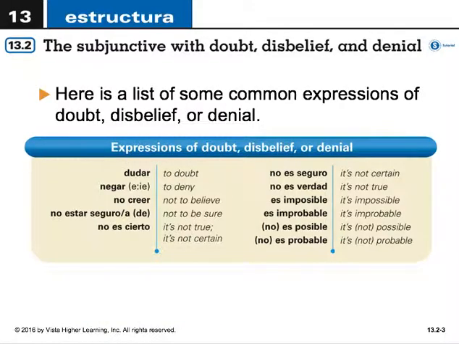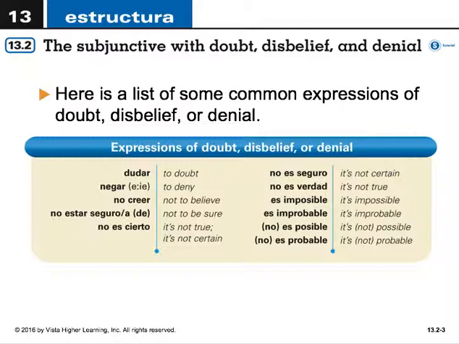Here's a list of some common expressions of doubt, disbelief, or denial in Spanish. Dudar, which is the verb to doubt. Negar, which is a stem changer, which is to deny. No creer, not to believe. No estar seguro or segura de, to not be sure. No es cierto, it's not true, or it's not certain. No es seguro, it's not sure or certain.